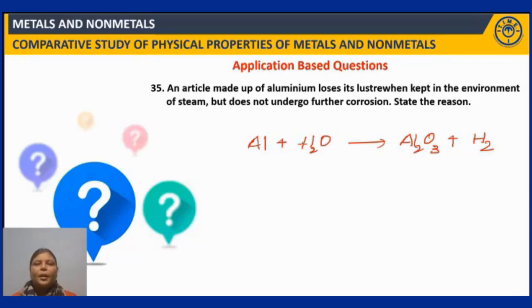Right. So here, this aluminium oxide which is formed is strongly adherent to that aluminium metal, thus rendering the aluminium metal further passive. Right. So, because of the formation of this and its adhering onto the surface of aluminium, aluminium loses its luster. We also call aluminium a self-protective metal because of this reason. Clear? And this is highly chemical resistant. Right. So, these are the questions under application based. Now, let us look at the practice based questions. Fine.